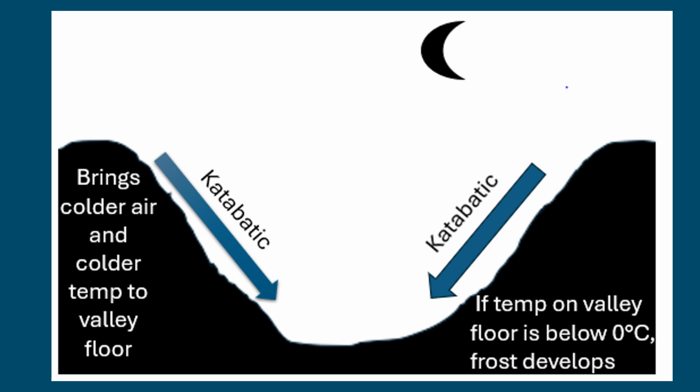The development of frost is a negative impact on agriculture and other human activities, and hence the valley floor that potentially gets extremely cold at night is to be avoided in terms of human settlement and also in terms of agriculture specifically.